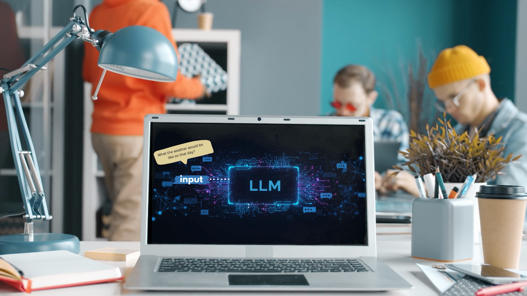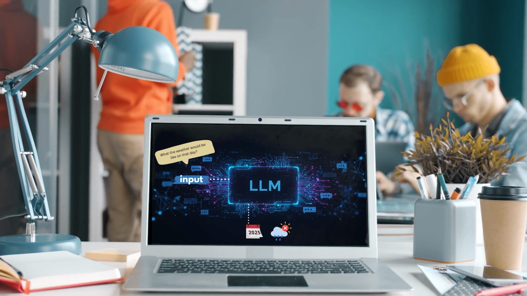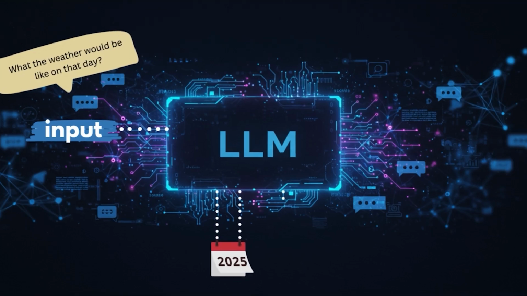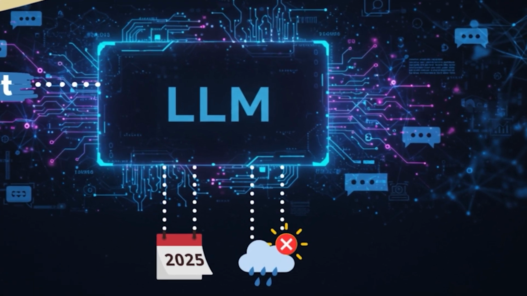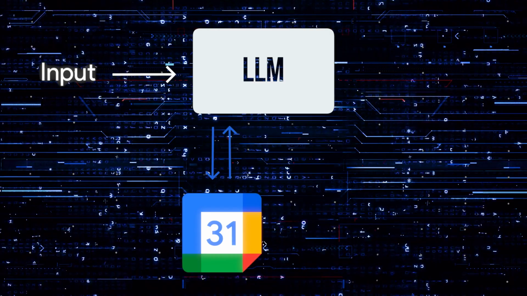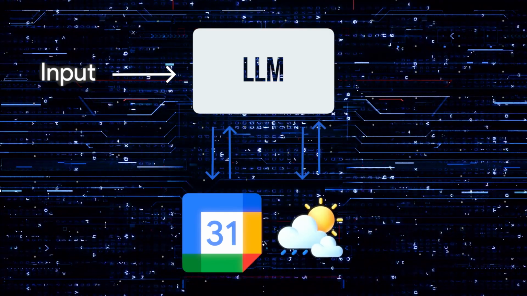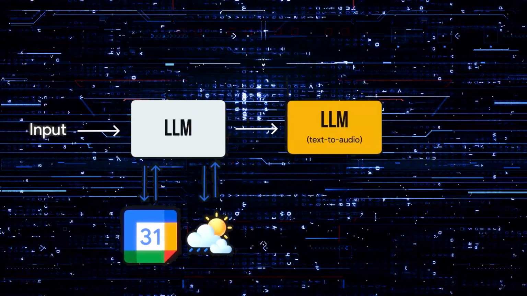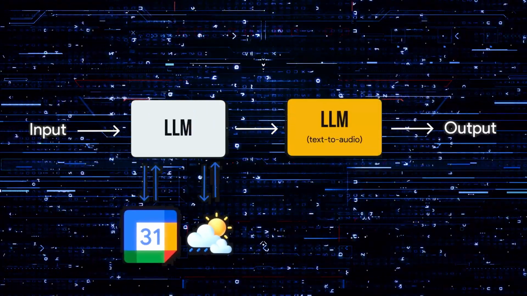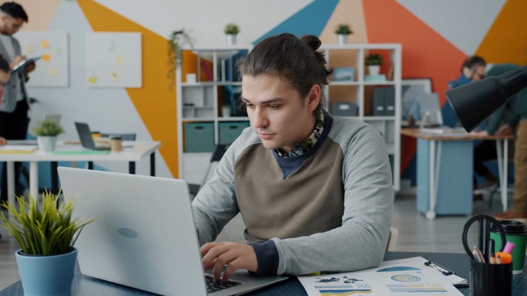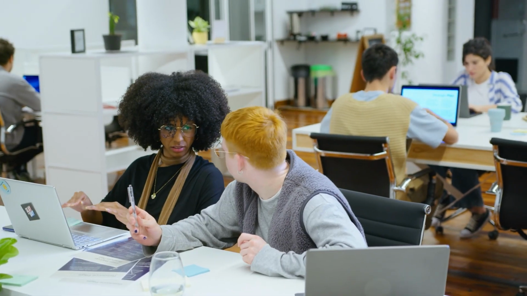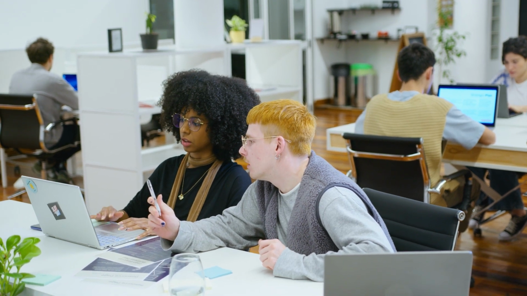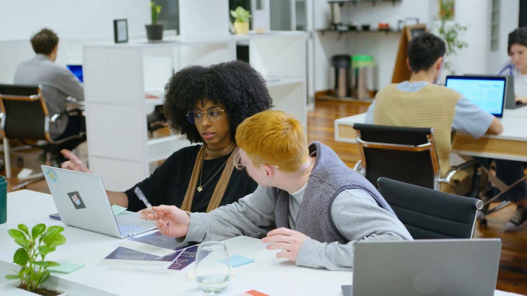Considering the issues that we just highlighted, we can see how LLMs can only follow predefined paths set by humans. We can take things a bit further by adding more steps to our workflow. We can do this by allowing the LLM to access the weather by using an API. We can take things even further by using text-to-audio to tell us the answer. This could make things a lot more convenient for the user. That said, we must let you know that no matter how many steps you add to a workflow, it will still be just an AI workflow.